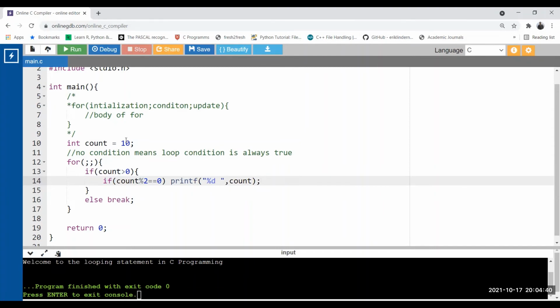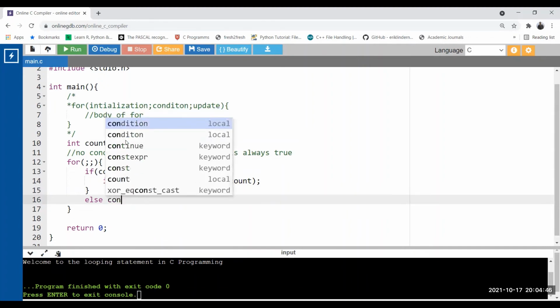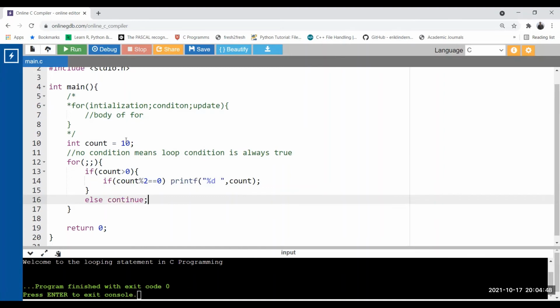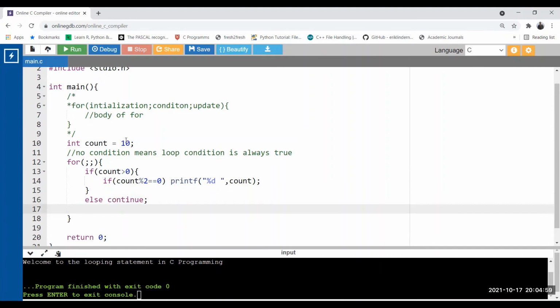Now if it is an odd number, we are not going to print it. It will come here, and see what I'm writing. I'm writing continue instead of break, and after the else statement, I'm writing something.